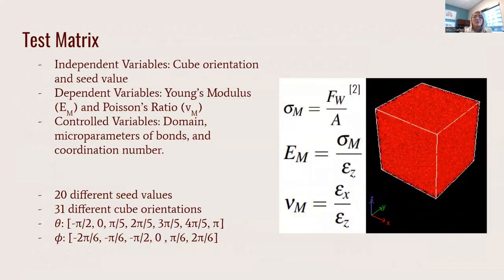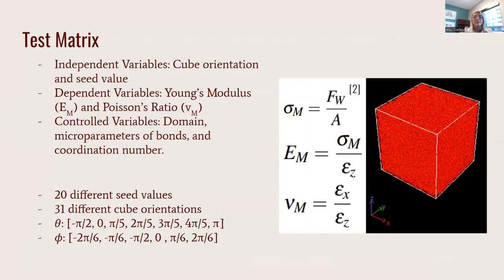The independent variables of this research are the virtual cube orientation and seed value to initiate the random particle packing process. The extracted cube is rotated in the theta and phi directions. The dependent variables of this research are the macroscale Young's modulus and Poisson's ratio calculated from each virtual cube.